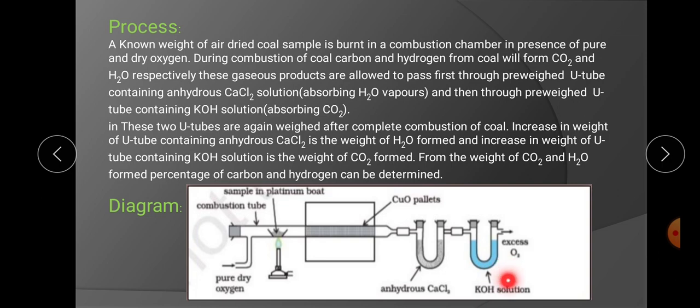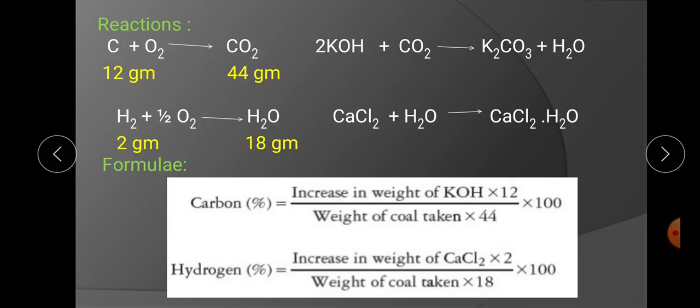The weight of CO2 formed will give the percentage of carbon, and the weight of H2O formed will give the percentage of hydrogen. The reactions taking place during combustion are shown here. Carbon combines with oxygen during combustion and forms CO2 gas. The atomic mass of carbon is 12 gram and the molar mass of CO2 is 44 gram. So if there is 12 gram of carbon in the coal, during combustion it will form 44 gram of CO2.